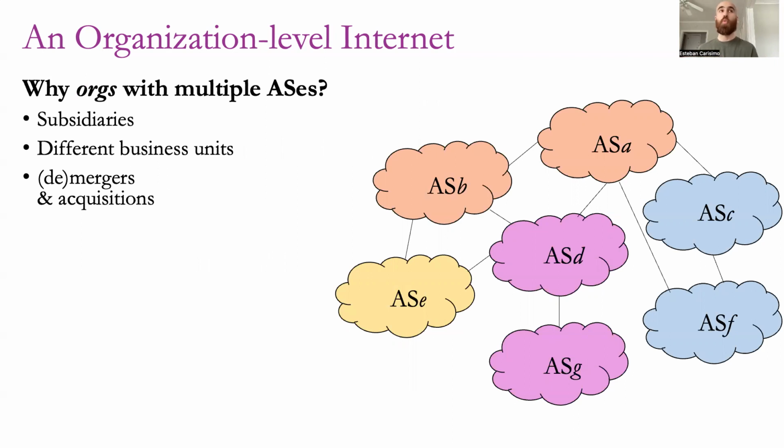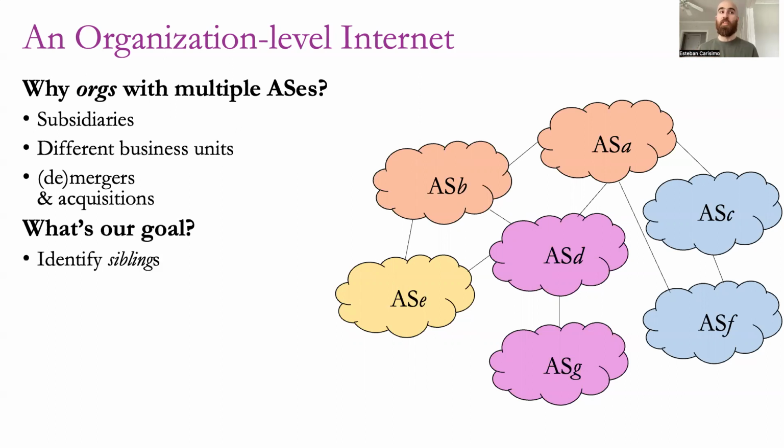So the question now is why organizations have multiple ASes. In some cases, this is to assign different AS numbers to different subsidiaries, or in some other cases to different business units. The use of multiple AS numbers under the same organization can also be part of mergers and acquisitions. These are legacy resources after two companies merge.